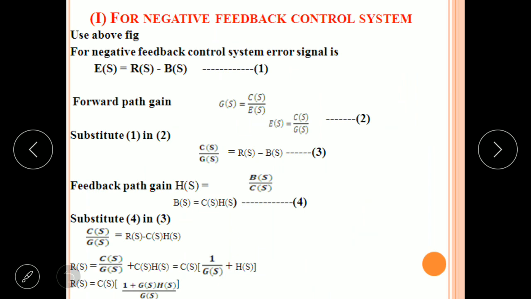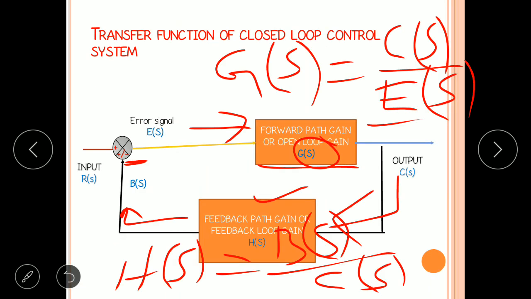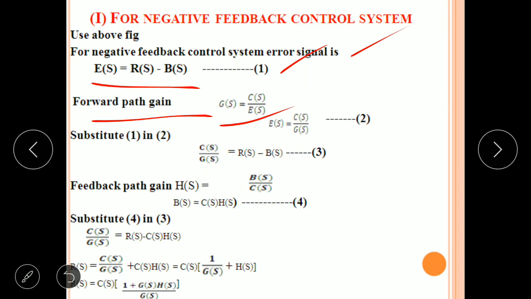See, for negative feedback control system, the error signal is E of S equal to R of S minus B of S. Let it be equation 1. Forward path gain G of S equal to C of S by E of S. Just rearrange this equation for error signal: E of S equal to C of S by G of S. Equation 2.